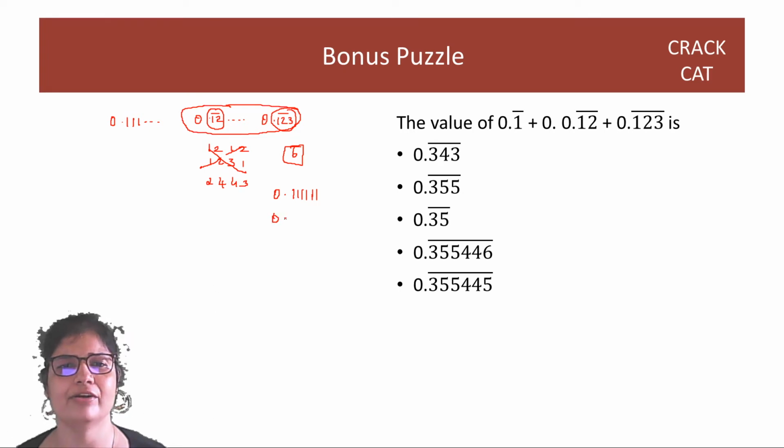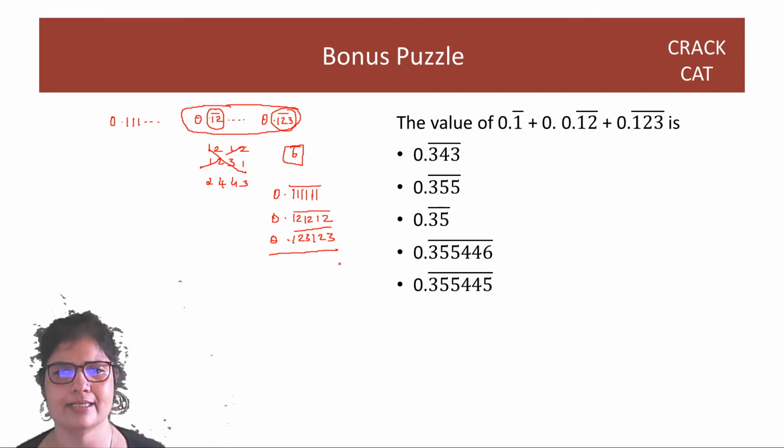And then if you have a recurring of 1, 2, 1, 2, 1, 2. And then you have a recurring of 1, 2, 3, 1, 2, 3. So you can just think of all of them as a recurring of 6. And now when you add it up, your last digit is going to be 6. Your second last digit is 1, 1 and 2. So it's 4. Then you will have 4 again. Right? So 4, 4, 6. On this itself you can just eliminate. Anyways, all of these are out. Your answer is going to be, oops, 4, 4, 6 is your answer. This is your answer. This is eliminated, right?